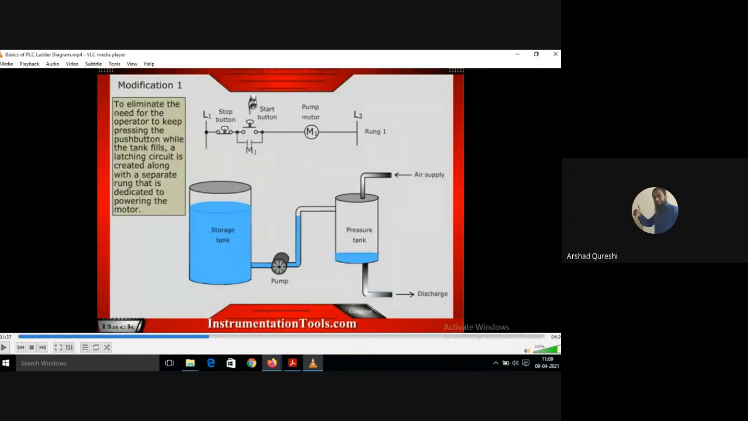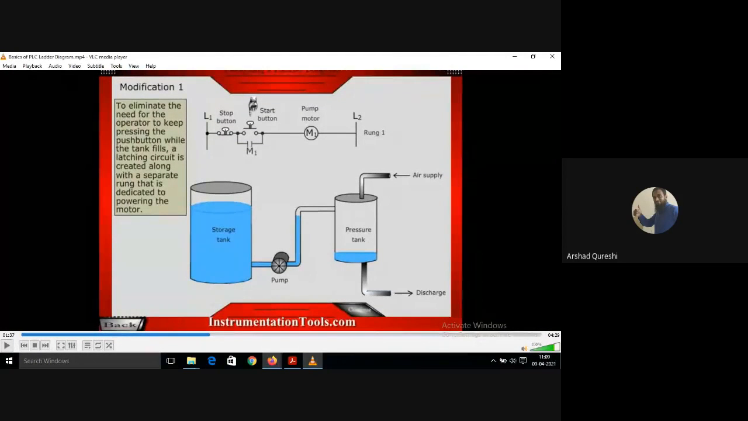Yes. What is latching? You know, latching here is done by M1. You don't have to keep the push button pressed to supply the tank continuously.